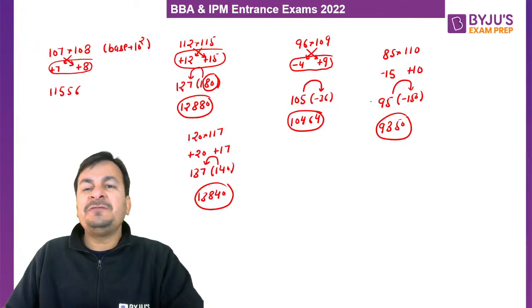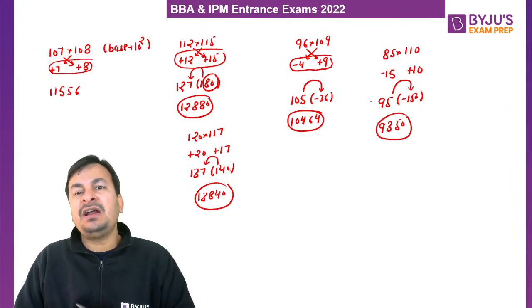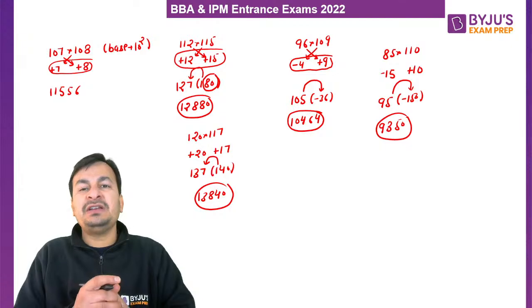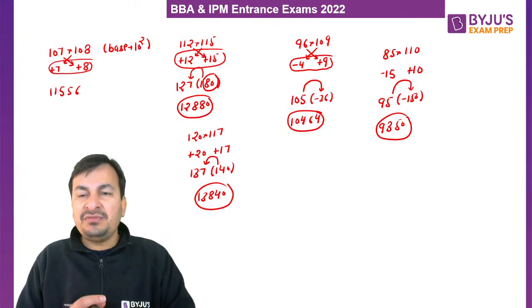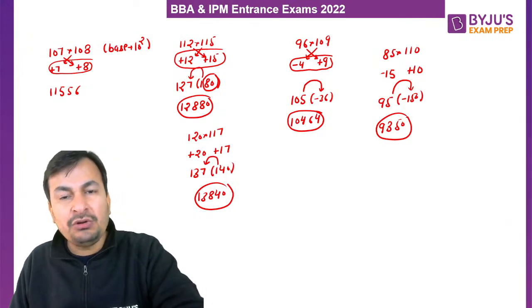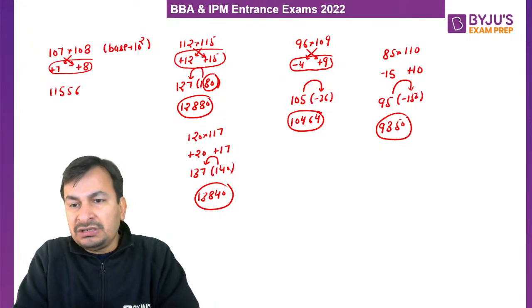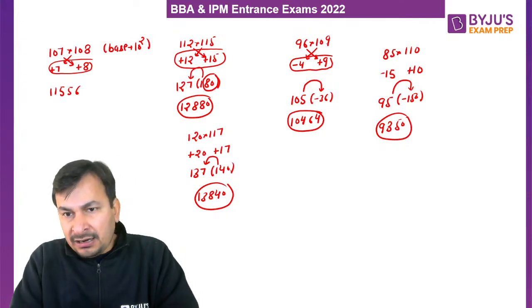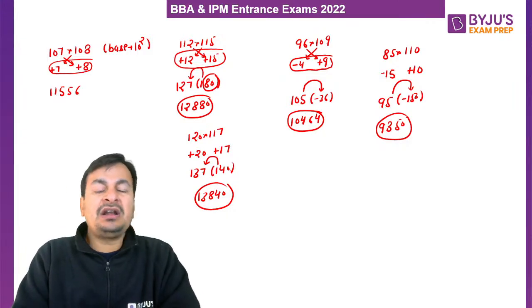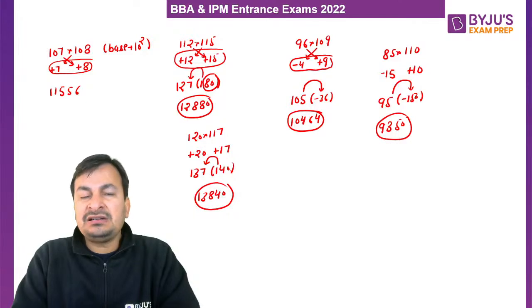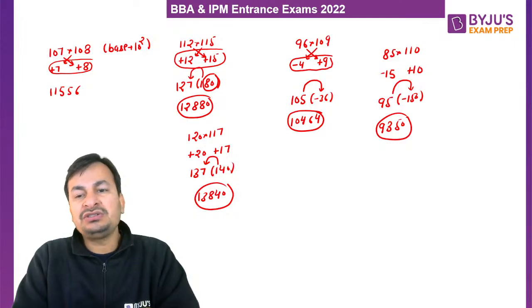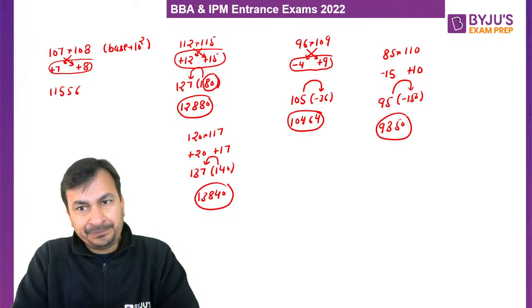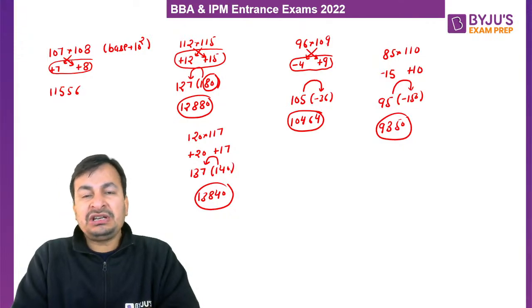So what will be the final product of 85 and 110? 9350. So this is the way, my lovely students, we can find out the product of two numbers which are close to 100. Either both numbers are greater than 100, both numbers are less than 100, or one number is less than 100 and another number is more than 100, just by observation. I hope this is clear to all of you. और अभी तक मैंने डिस्कस किया when both numbers are close to 100.